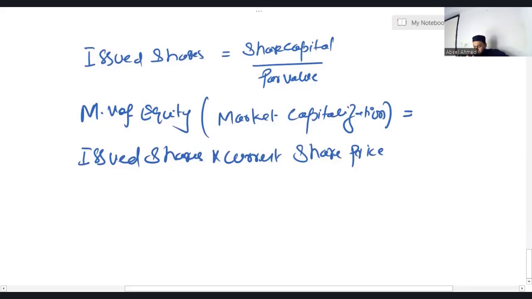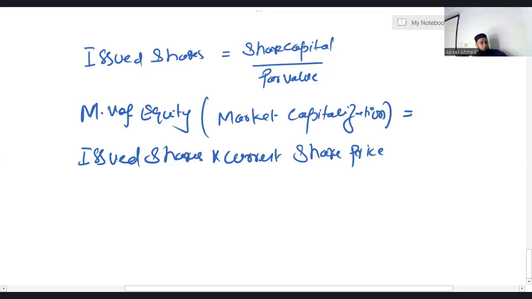Now listen, if you are a shareholder of any organization, you will get return from that company in a maximum of two ways. Let's say you are a shareholder of APLC, then you will be getting return from that organization in two ways. One, in the form of dividend, and second, in the form of capital gain. So the two ways are capital gain and dividend income.